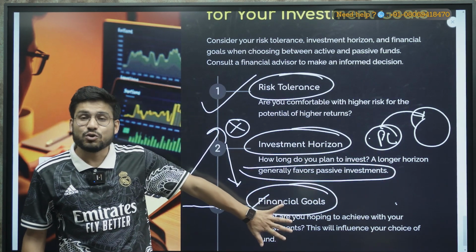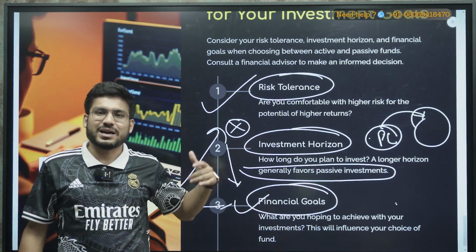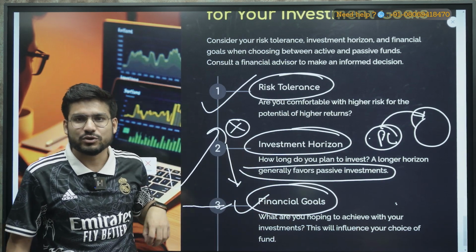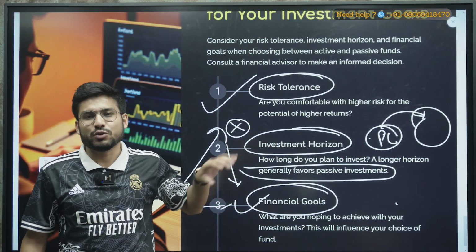But if your financial goals are very short, for example, you are planning to buy a car at the end of this year, then you can go with the aggressive one, the active one, because that will provide you more potential growth.